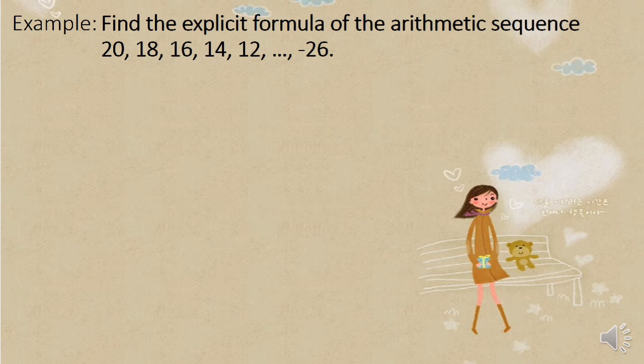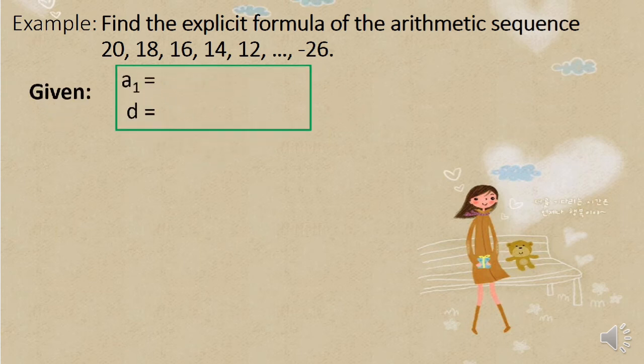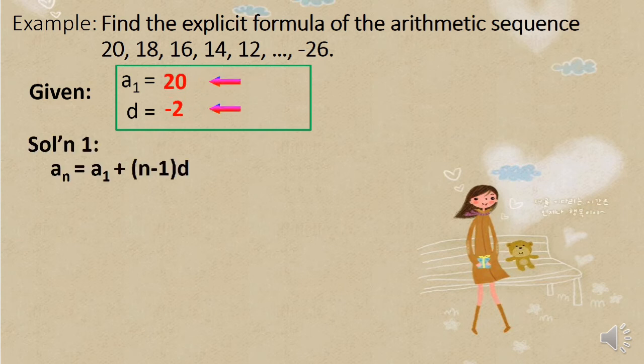Okay, so another example. Find the explicit formula of the arithmetic sequence 20, 18, 16, 14, 12, and so on. So take note, what we need is the value of the first term and the value of the common difference only. Yun lang yung dalawa. So yung common difference dito ay negative 2 and our first term is 20. Then substitute natin sa formula. First term is 20, substitute, our common difference is negative 2.